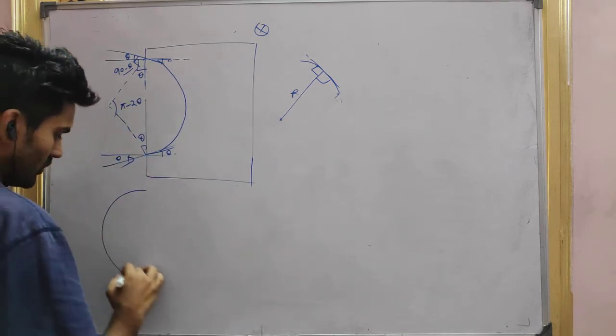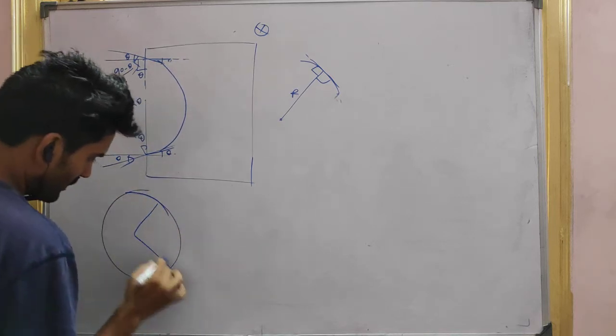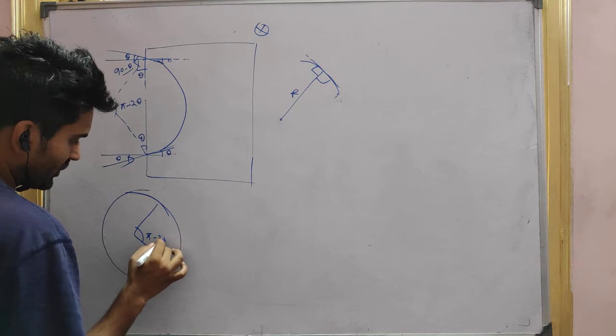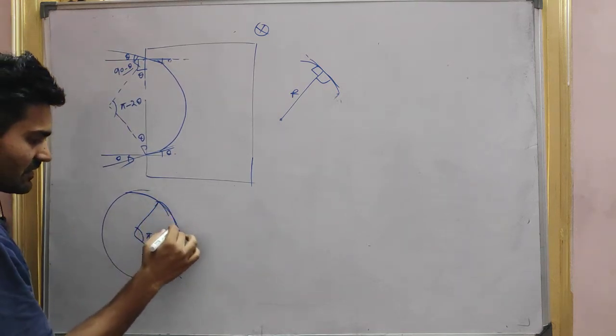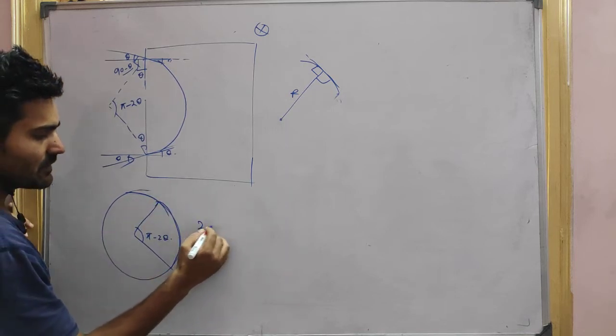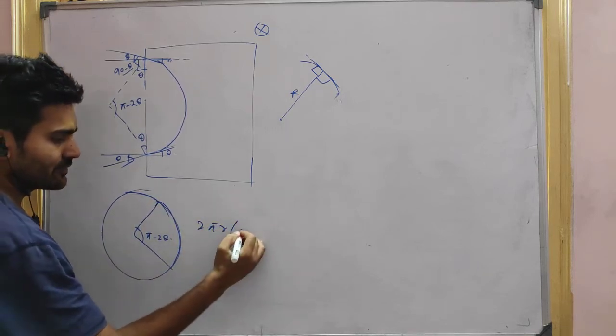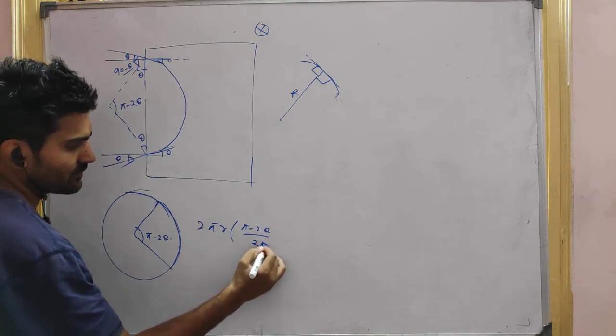So it covered how much angle? Pi minus 2 theta angle. So how much will be the distance? It will be 2 pi r into pi minus 2 theta by 2 pi.